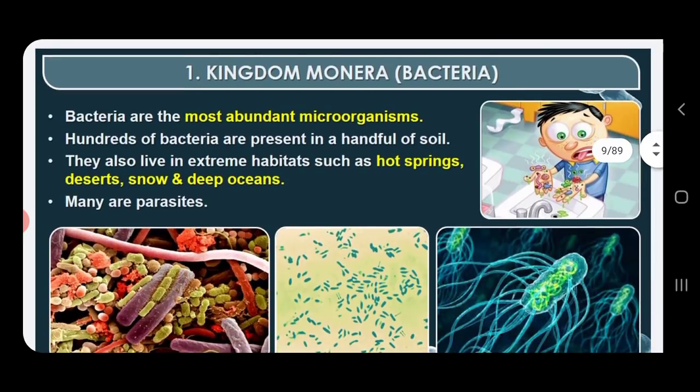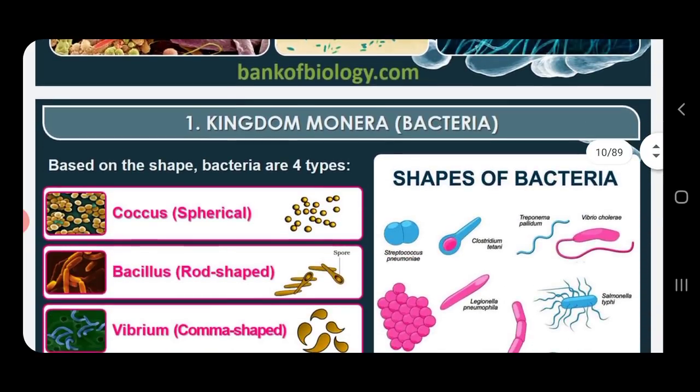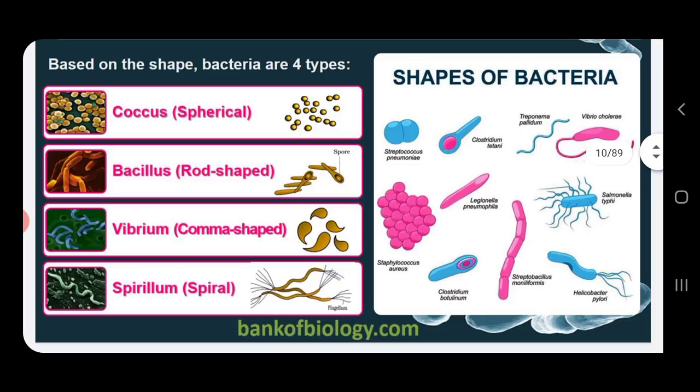So here in the slides, Kingdom Monera, as I already told you, is bacteria. This you have seen in the last class. Regarding reproduction, before going to the shape of bacteria, sexual reproduction is completely absent. Asexual reproduction is by binary fission and spore formation.